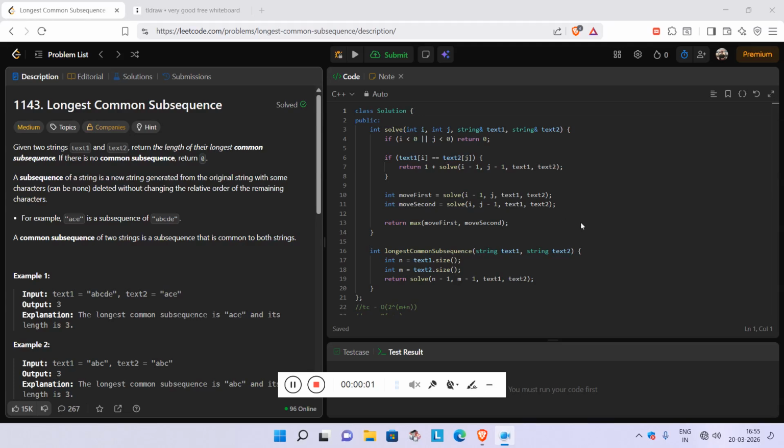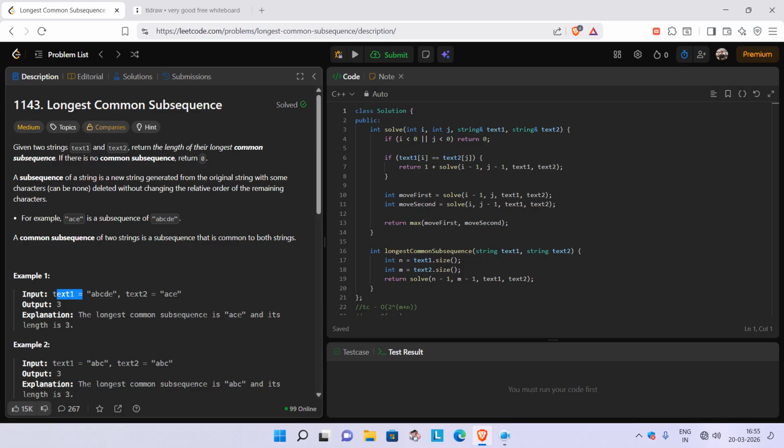So this is the question on Leetcode number 1143, which is Longest Common Subsequence. That is our DP on string question. Now coming to the question part: what's given in the question? We are simply given two strings, text1 and text2, and you have to return the length of their longest common subsequence.